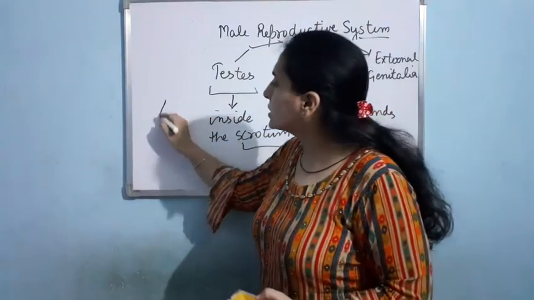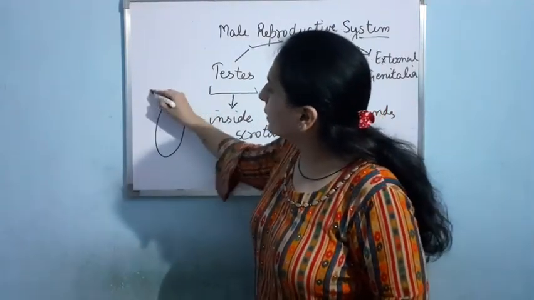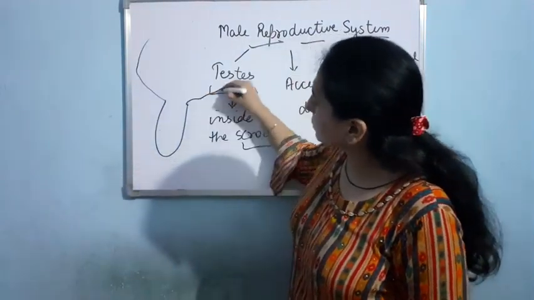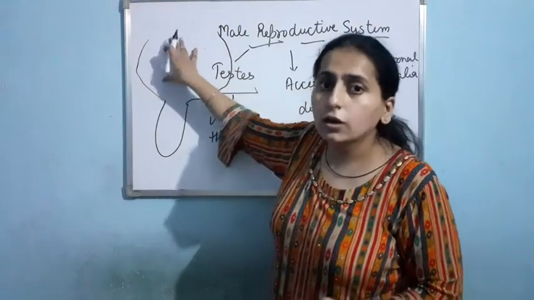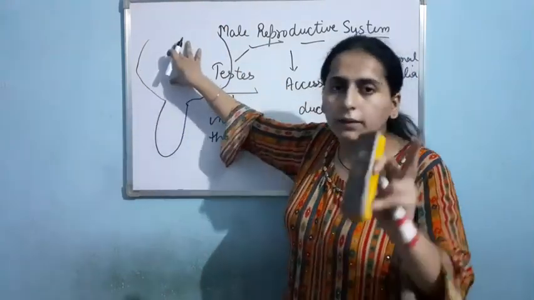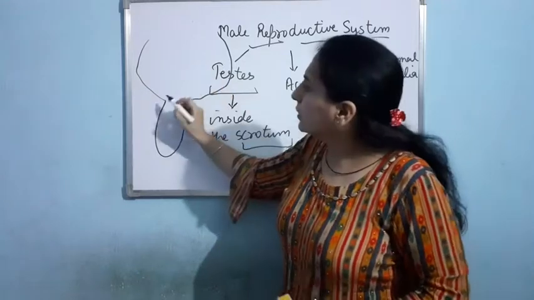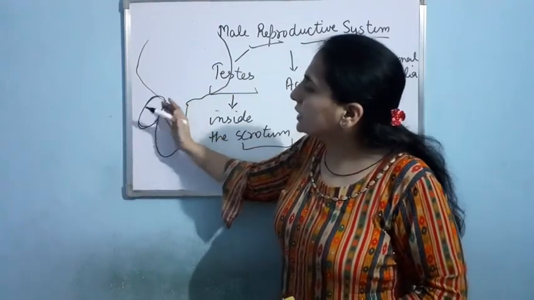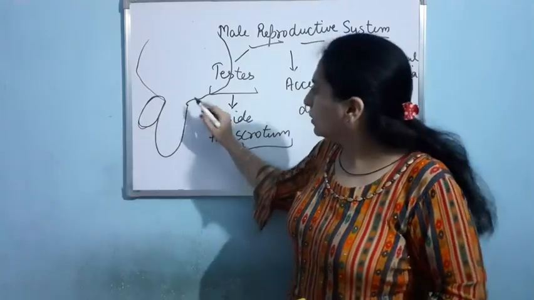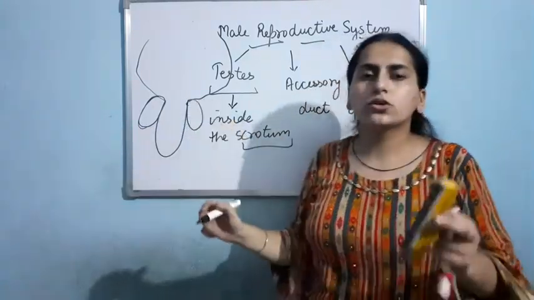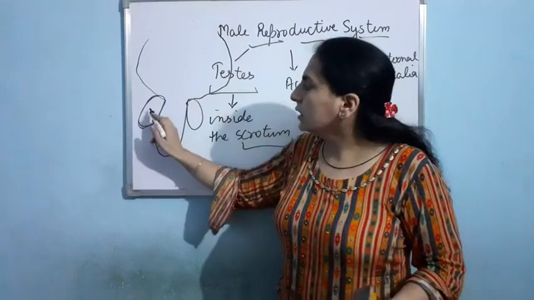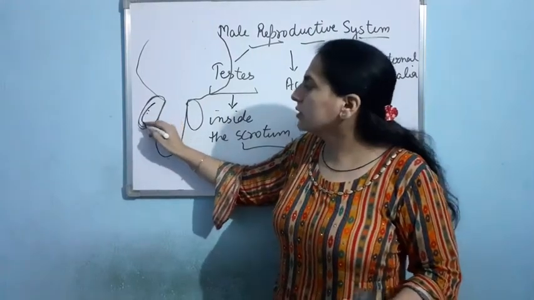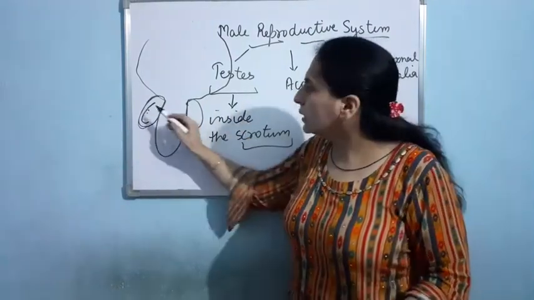So suppose this is the penis, and this is the abdominal area. The testes are not here in the abdominal area. Rather, they are present in a pouch-like structure that is present outside the body. Here two pouches are there. As you know, two testes are present. In each pouch, human males have one testis.